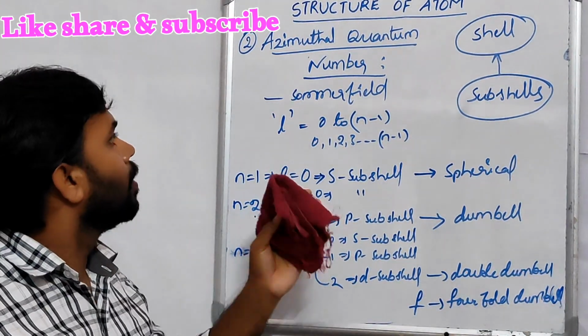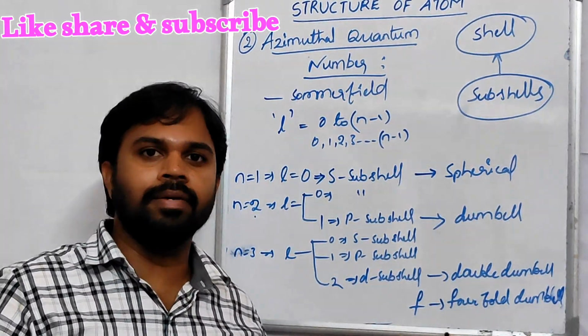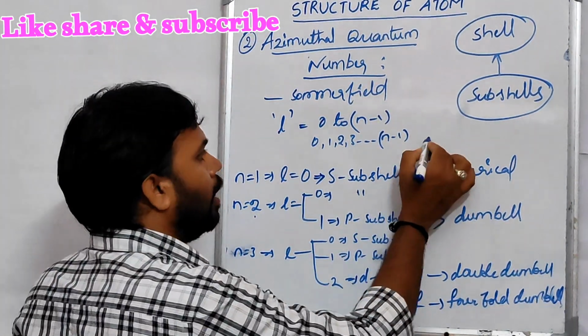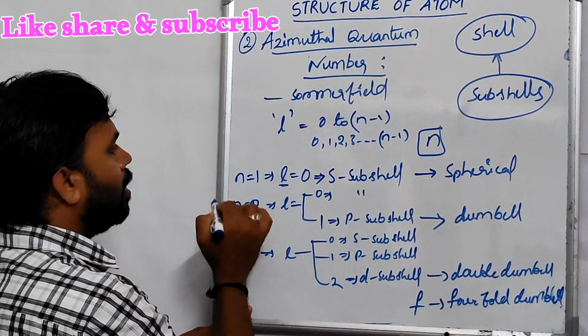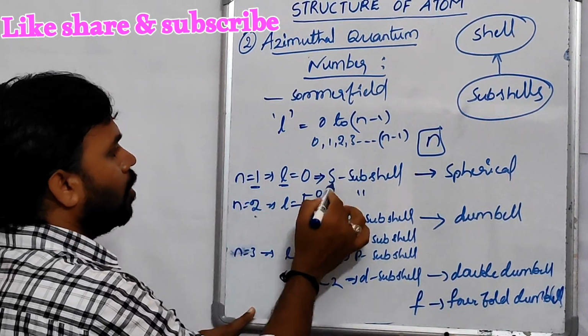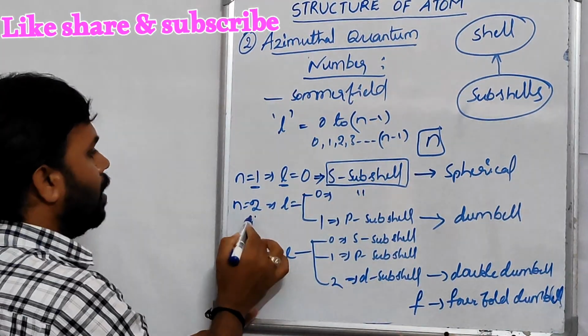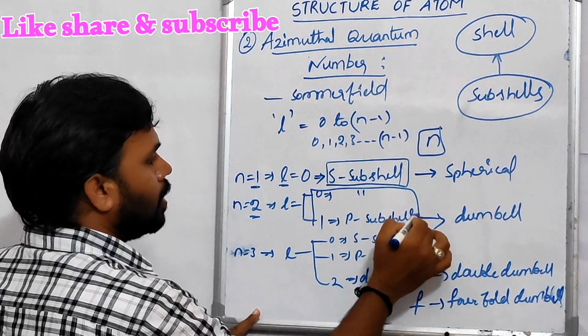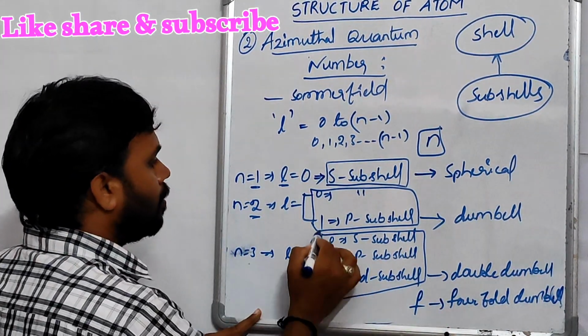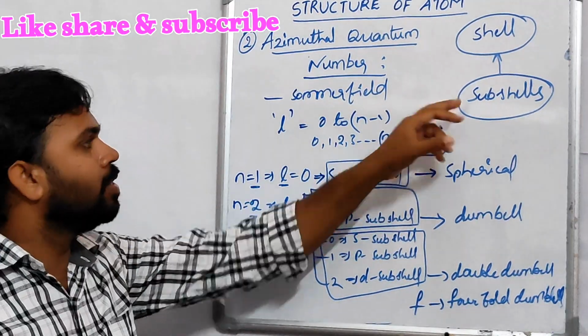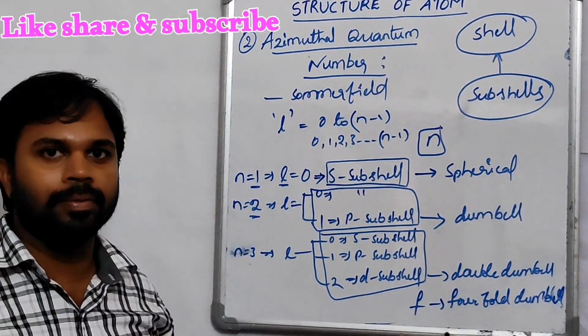The number of subshells present in the main shell is equal to n. For example, if n is equal to 1, one subshell is present. If n is equal to 2, two subshells are present. If n is equal to 3, three subshells are present. So the number of subshells present in the main shell is equal to n.